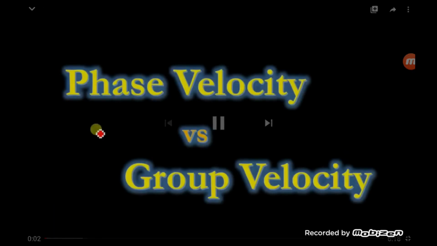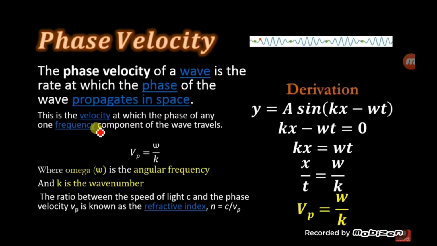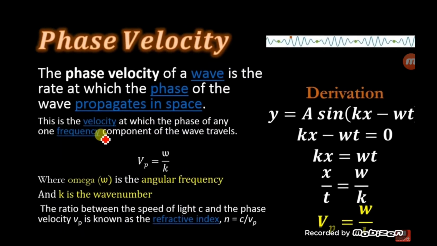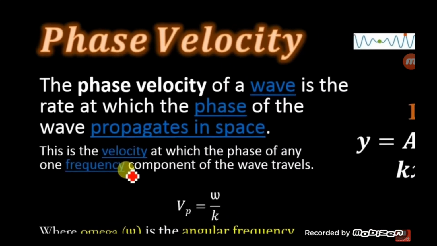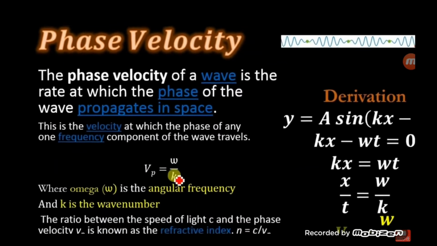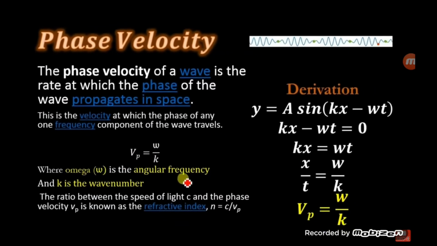Hello, today we will discuss phase velocity and group velocity. Phase velocity. The phase velocity of a wave is the rate at which the phase of a wave propagates in space. This is the velocity at which the phase of any one frequency component of the wave travels. The phase velocity is equal to Vp = ω/k, where ω is the angular frequency and k is the wave number.